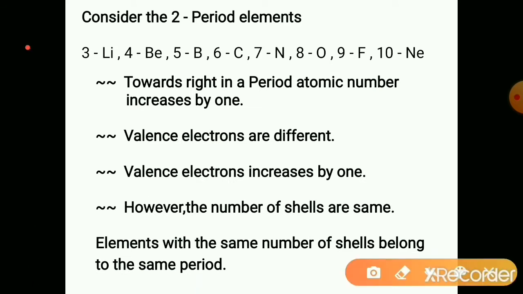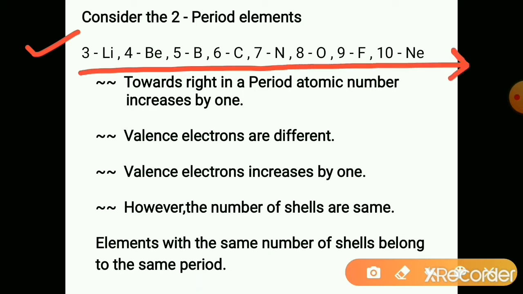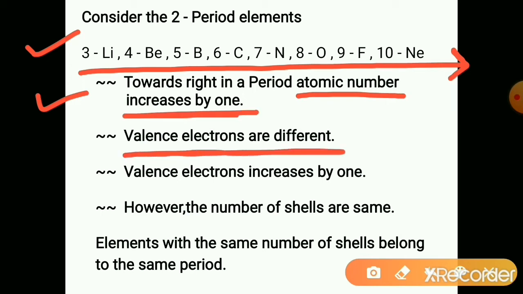Consider the second period elements. For example, these are all second period elements, and we are moving towards the right hand side in a period. Towards the right, in a period, atomic number increases by 1 at a time. So the valence electrons are different, because the electrons are increasing by 1.